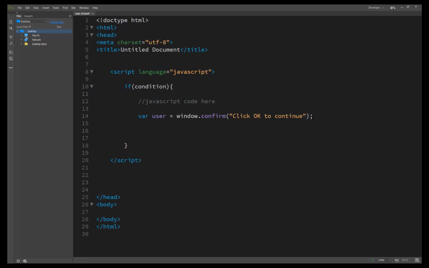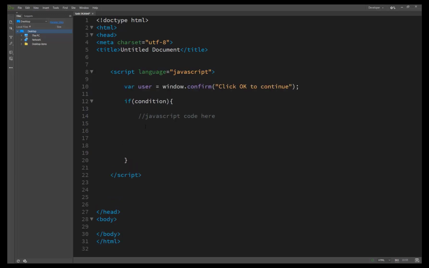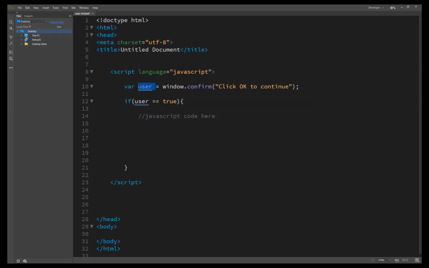This is not inside the if, it is outside the if, and then we evaluate inside the condition. The condition says if user is equal to true, it means the user clicked OK, window.confirm confirmed it, and the value assigned to user is true.